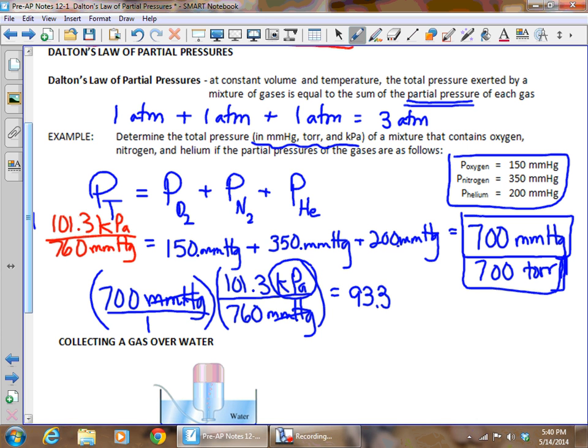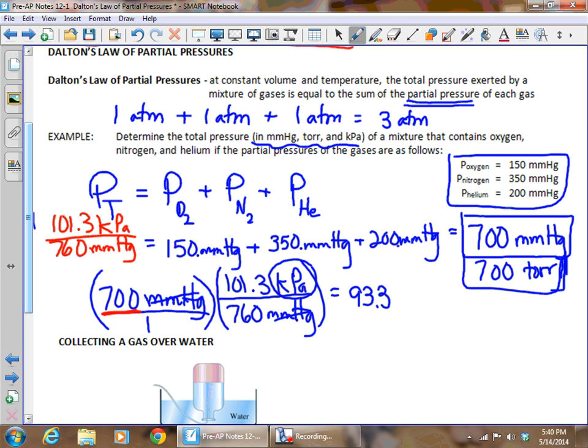Now, remember, now we're multiplying, dividing, so we're back to using our normal sig figs. And if you look at the values here, the one that's going to determine sig figs is the 700. Since there are zeros at the end and there's no decimal showing, then we only want one sig fig in our answer. Now during this unit, I'm going to actually ask that you not put values in scientific notation, which you might think, yay, but we're so used to scientific notation now that we have to really think about what our answer is going to be.